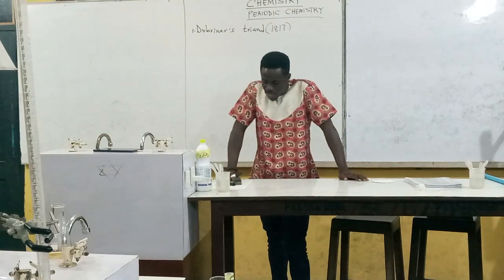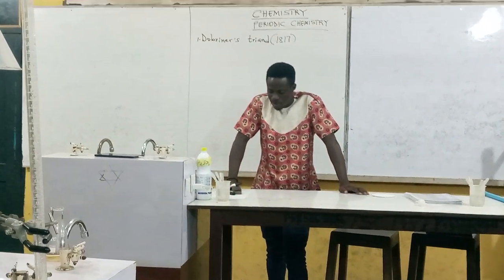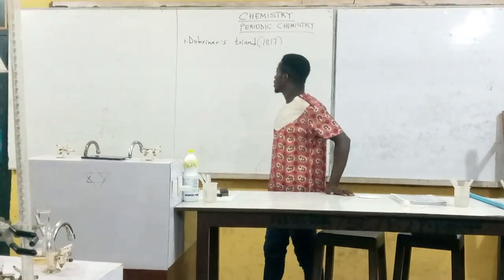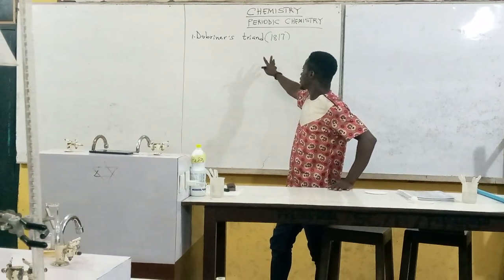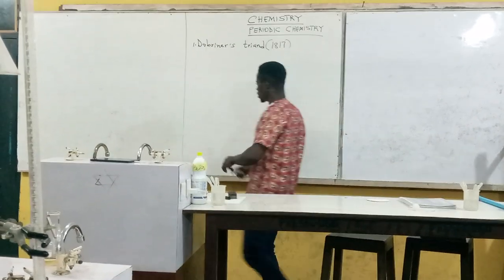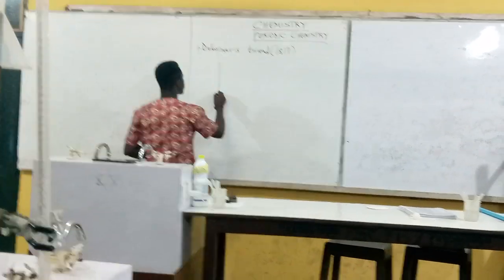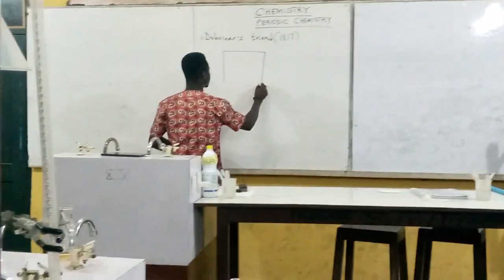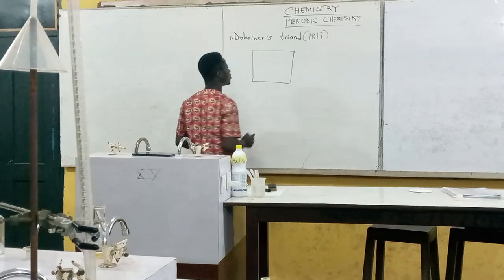Dobereiner is a renowned scientist, and due to his contribution, he was trying to group some elements during his time.